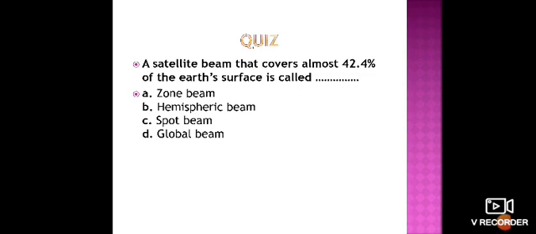So what type of satellite beam is going to be called when it covers 42% of the Earth's surface? The first option is zone beam, the second option is hemispheric beam, the third one is spot beam, and the fourth one is global beam. So what is the answer? Please note this question.